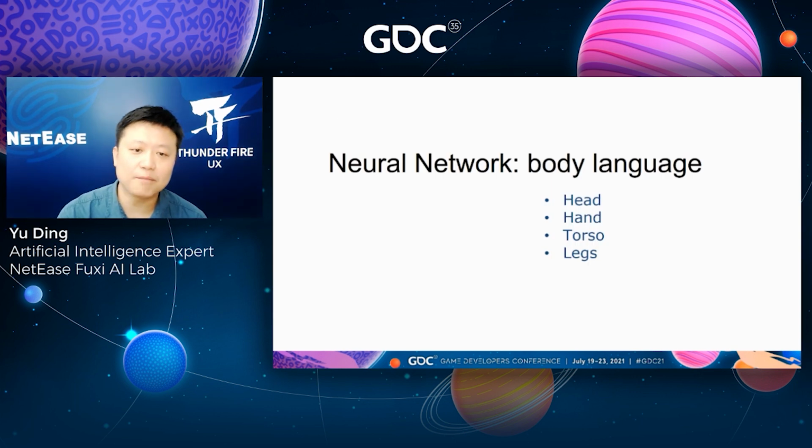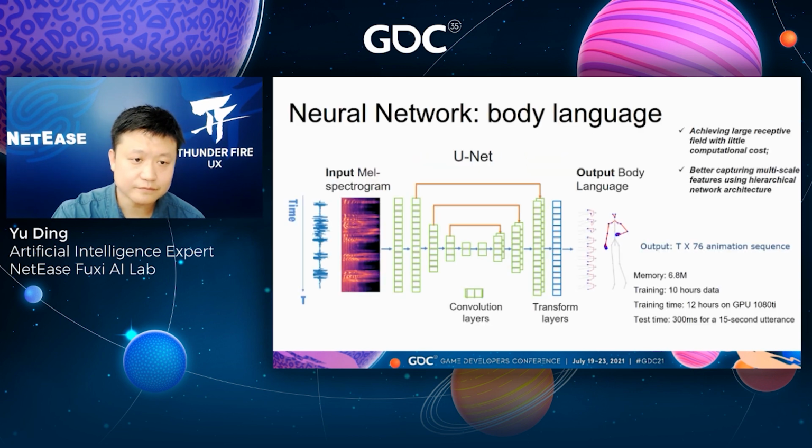Thirdly, let's talk about body language generation. For body language, we use MFCC. The solution relies on a commonly used neural network, UNet. The output is a 76-dimensional animation sequence, which lasts t frames. The use of UNet benefits from achieving a large receptive field with little computational cost and better capturing multi-scale features. The training relies on 10 hours of data.